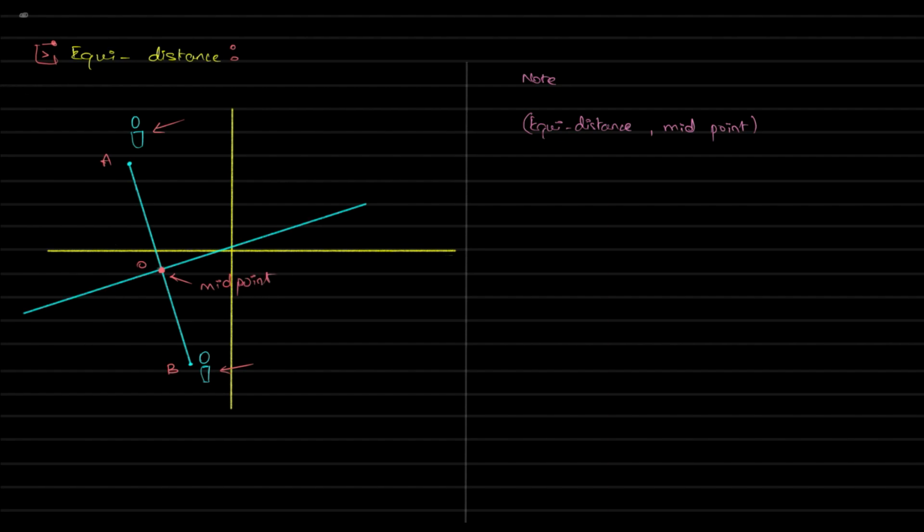But what if there is a lake? What if there is a farming land? What if there is something else, a shop, a house? We can't just go through the shop, right? So we can also meet here. They can also meet here, and you can come here. You can clearly see if I call this O1, AO1 and BO1 will be equal,